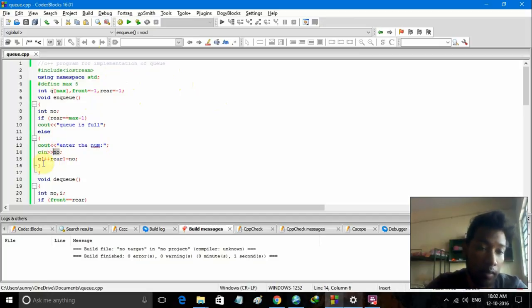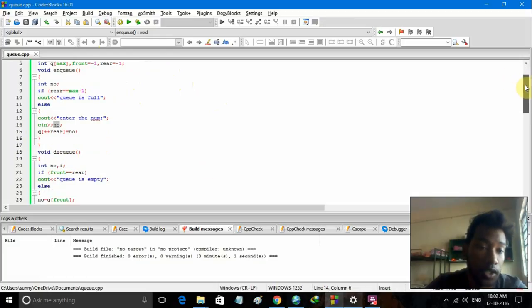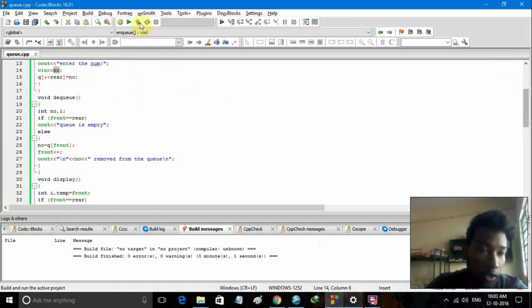variable num. After that we increase the rear. First we increase the rear value, and then we put the value inside the queue. So this is our enqueue function. After that we have the dequeue function, which is deleting the element from the queue.